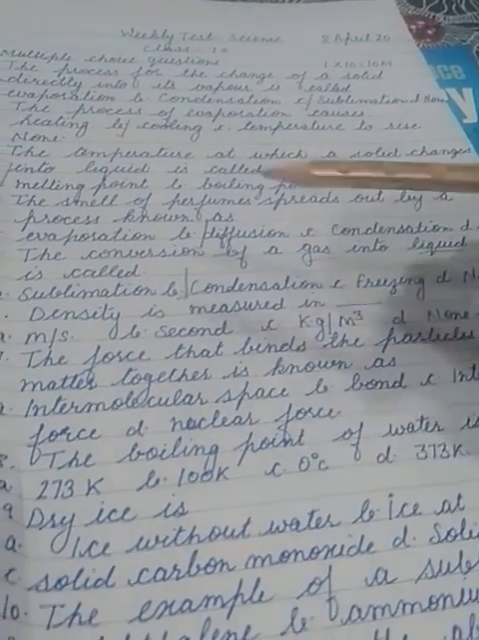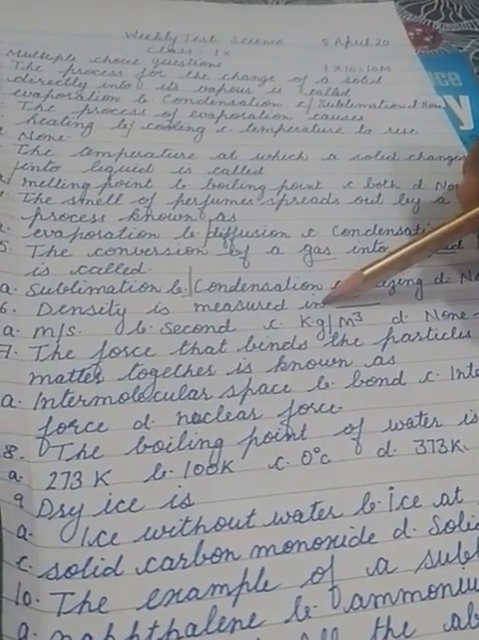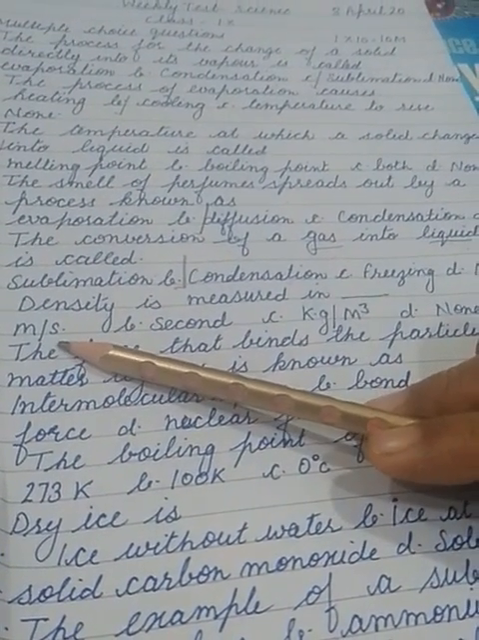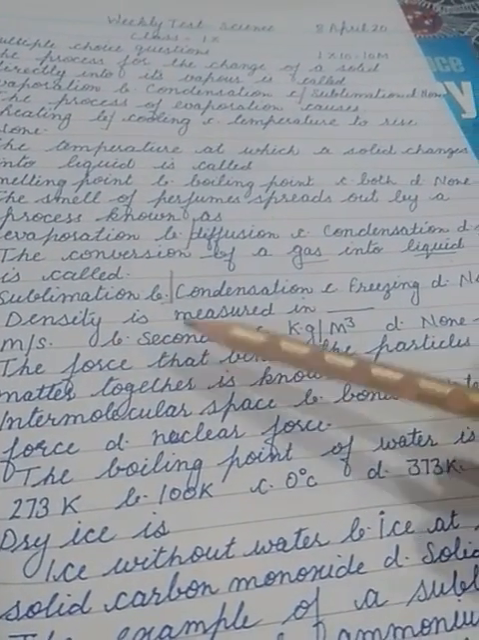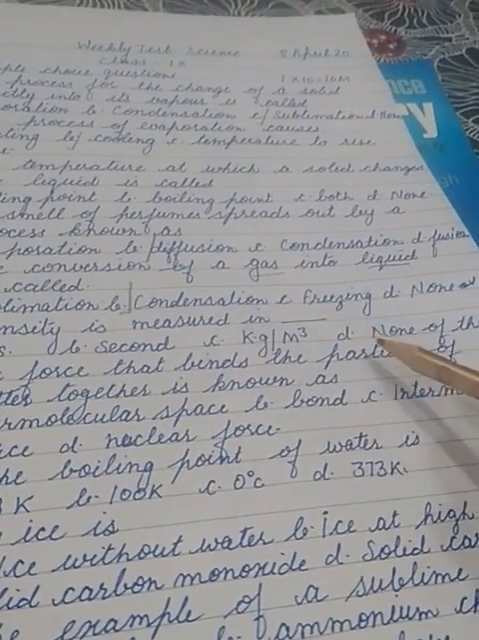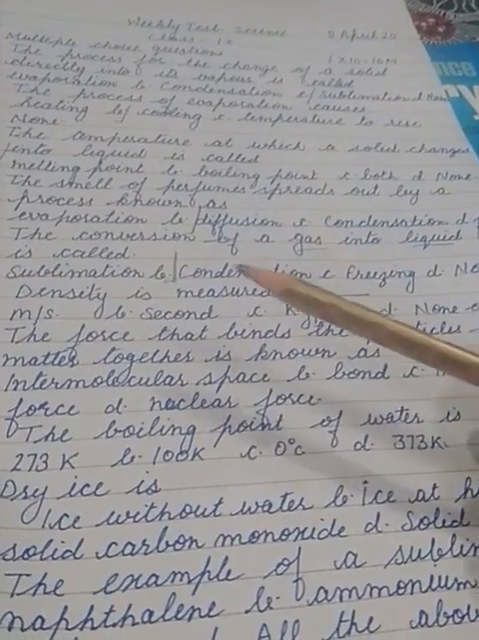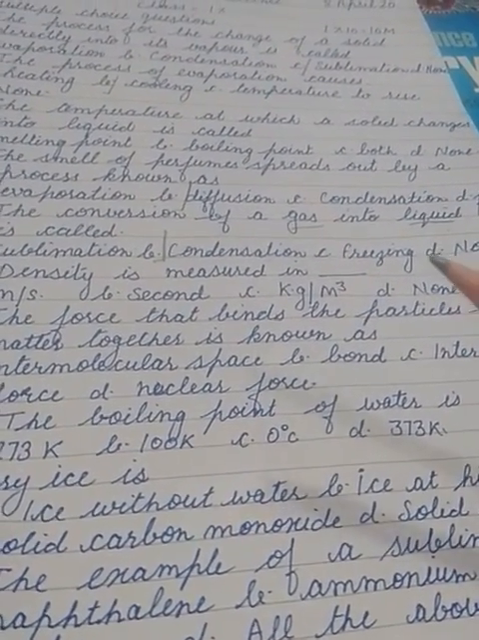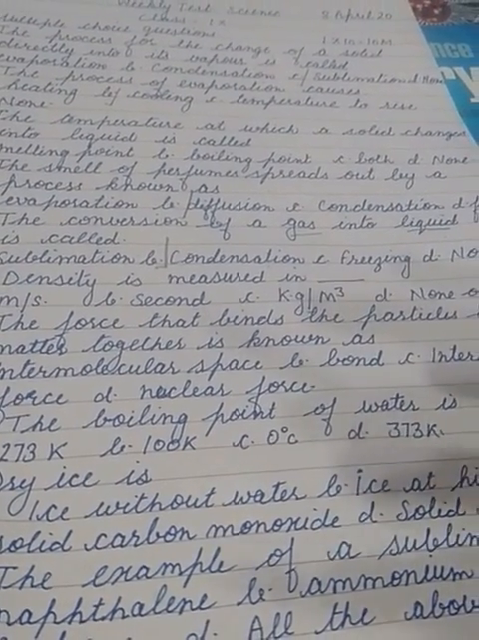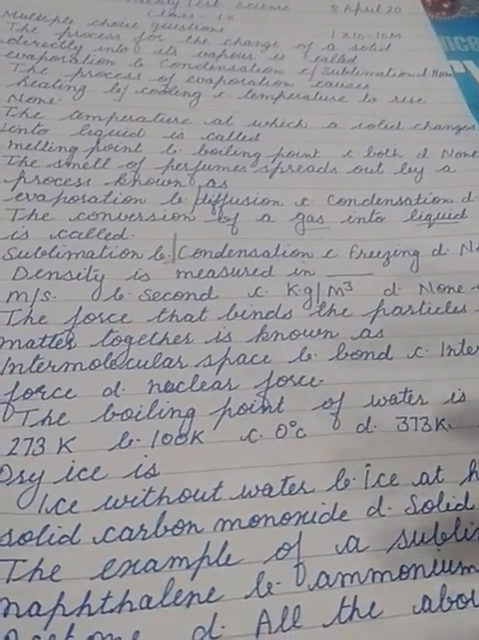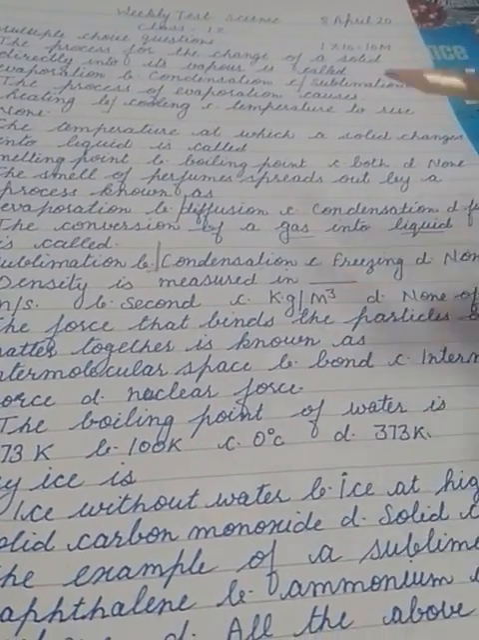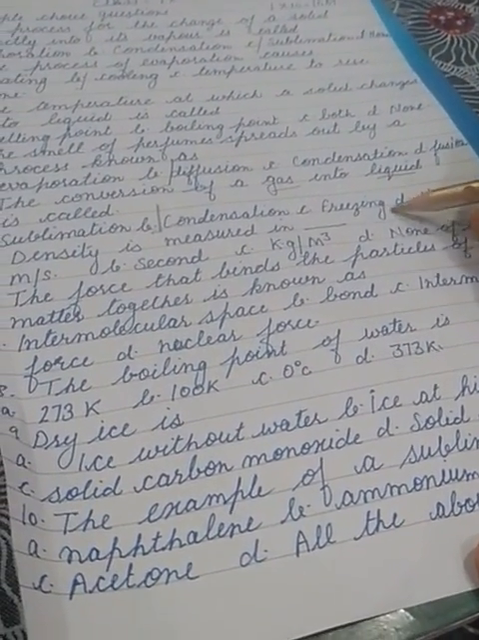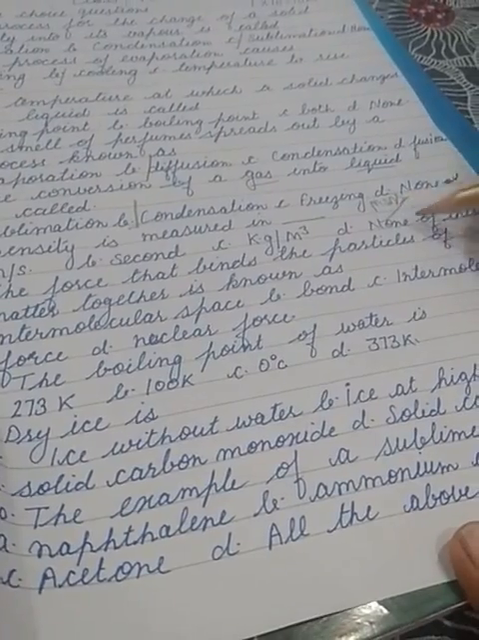Now student, density is measured in. What is the unit of density? Option A is meter per second. B, kg per meter cube. D part, none of these. First of all, what do you mean by density? What is the definition of density? Student, density means mass per unit volume. So mass divided by volume.